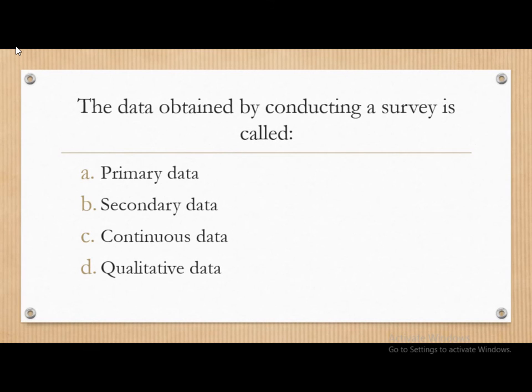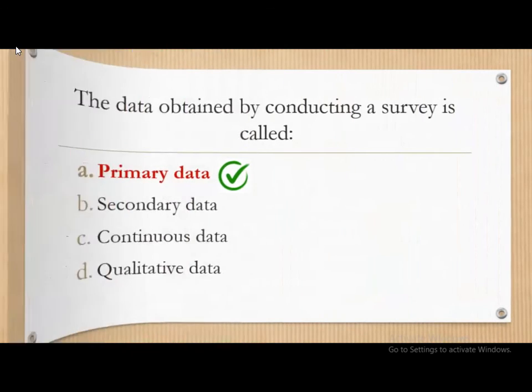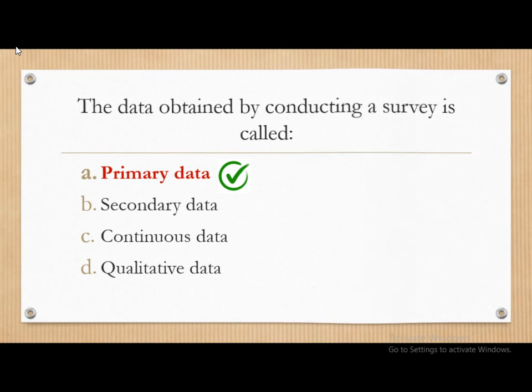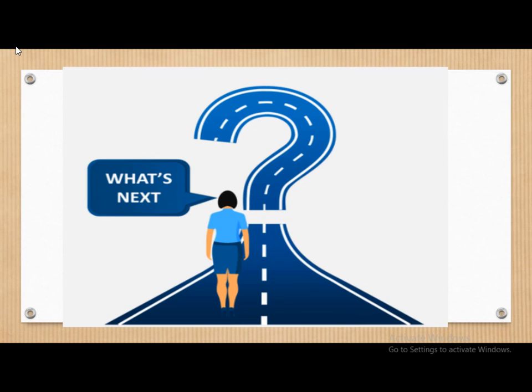The data obtained by conducting a survey is called as primary data, secondary data, continuous data, or qualitative data. So very simple question. So data obtained by conducting a survey is primary data. Next question.